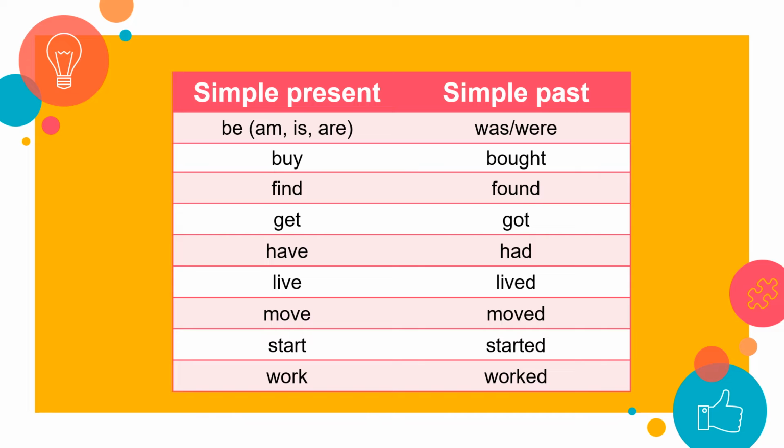Here we have a list of regular and irregular verbs that we're going to use in this lesson. We have the simple present form and the simple past form. Be in simple present is am, is, or are. In simple past, was, or were.